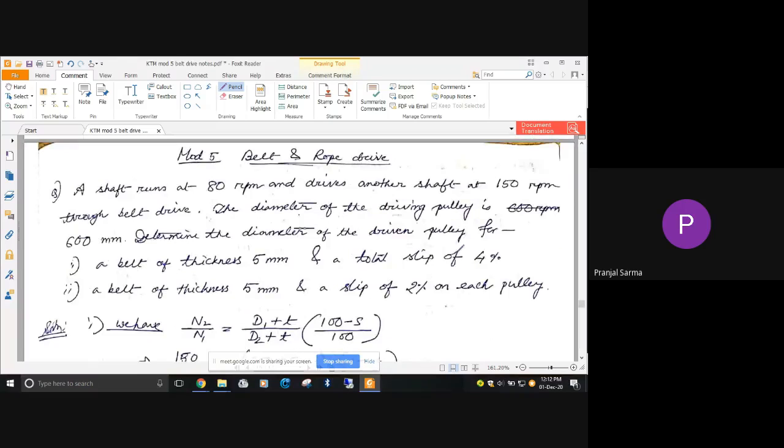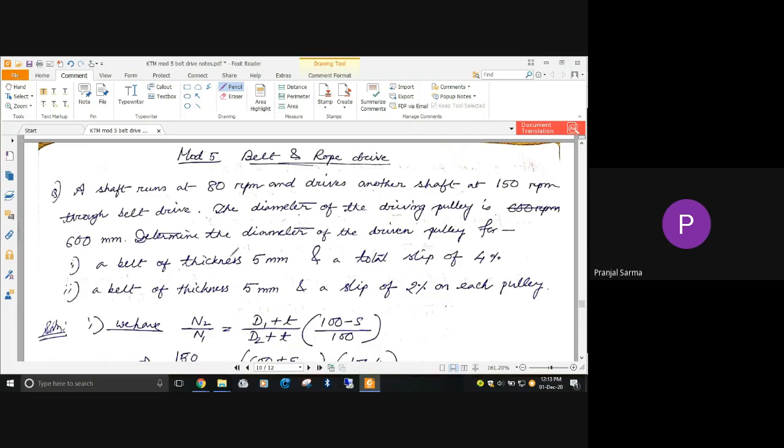Now we'll start with some other basic problems. Yesterday also we solved one problem where we considered slip and all. Today also we'll start another problem of this kind. We'll start with the easy problem, and then the related problems will follow.